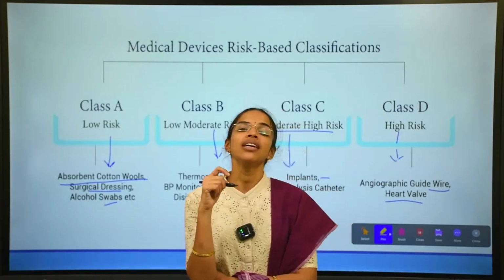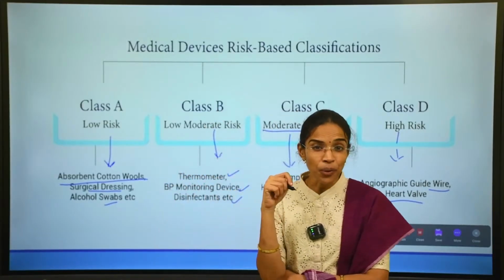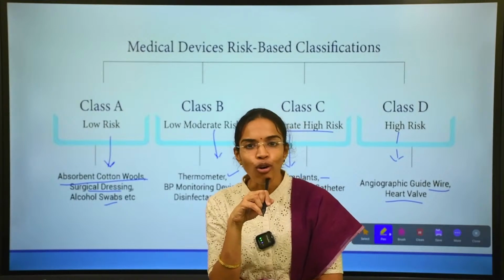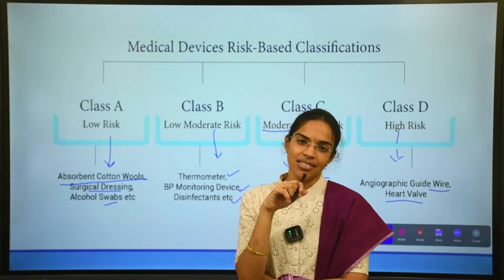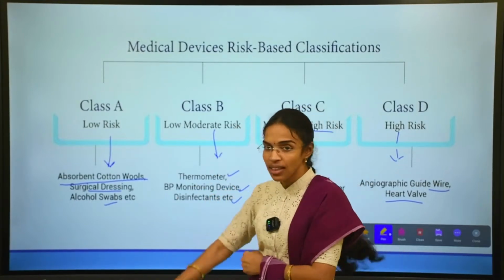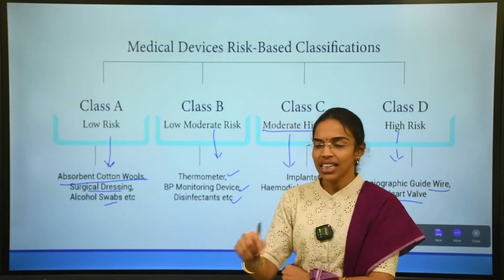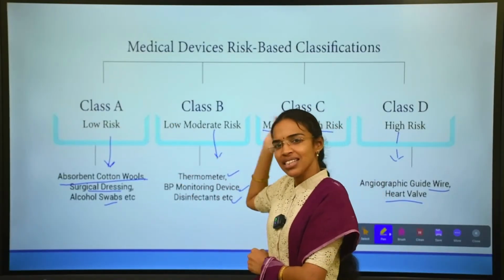So this is about the risk based classification according to rule 4 of medical devices. Rule 4 of medical devices deals with the risk based classification of medical devices. They are classified into class A, B, C and D.